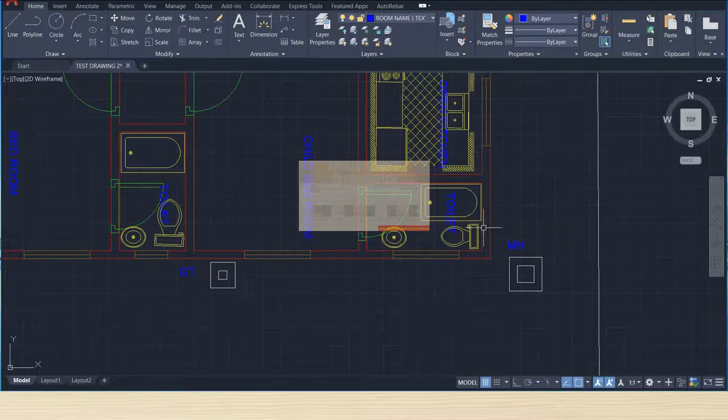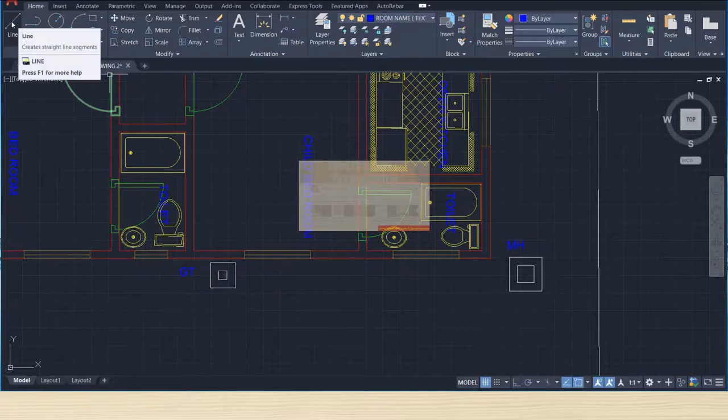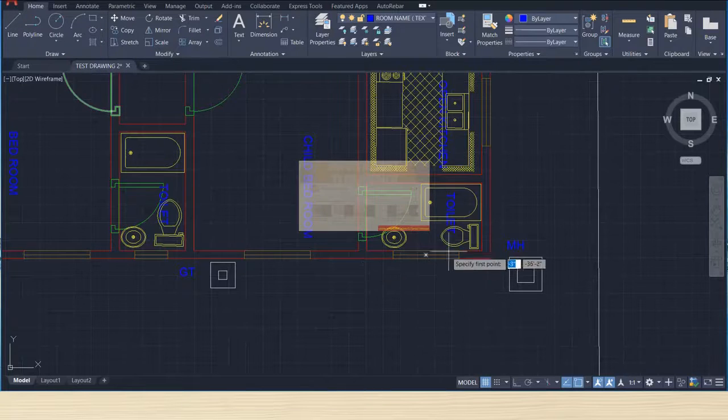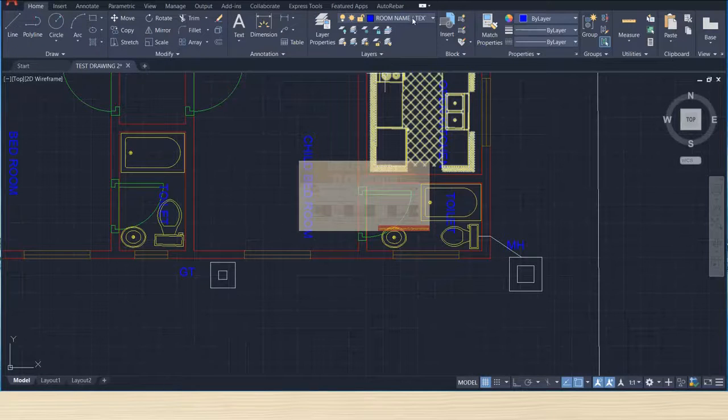Then connect. We'll take the pipe from here, take here, and then connect here. We'll select this pipe and make it default, and make the default layer on.